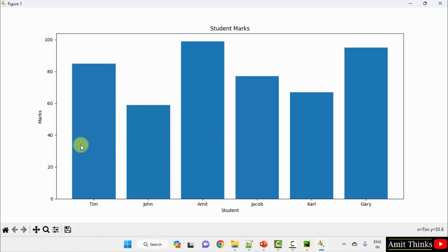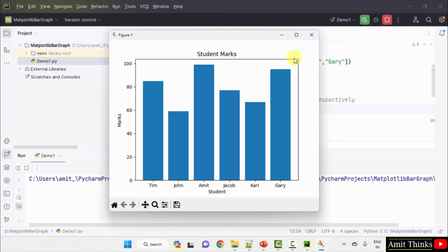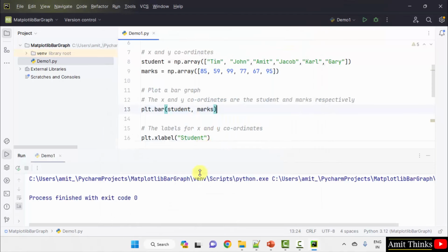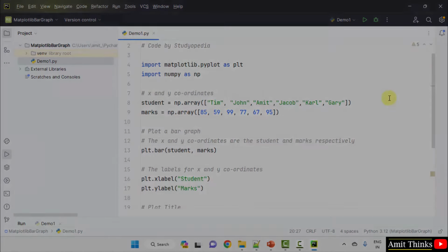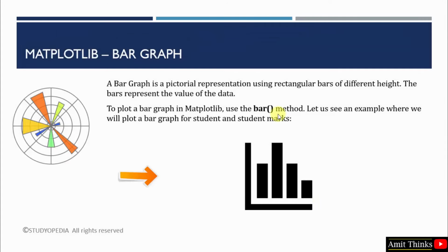So our data was student marks. You can save the figure from here. Also the title is visible, student marks, which we have set using the following. Okay, so guys, we saw how to create a bar graph. We created a similar bar graph here using the bar method. The bar graph was a plot for student and student marks. In this way you can easily create a bar graph.